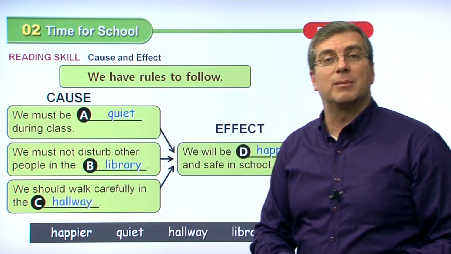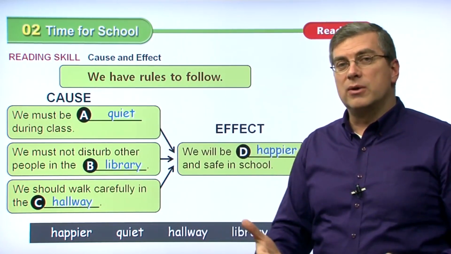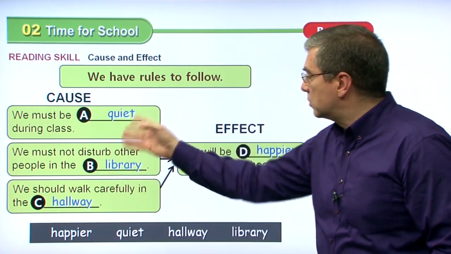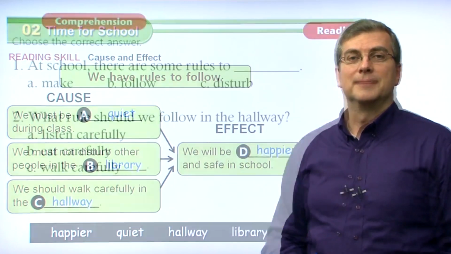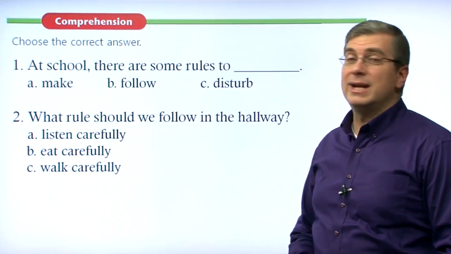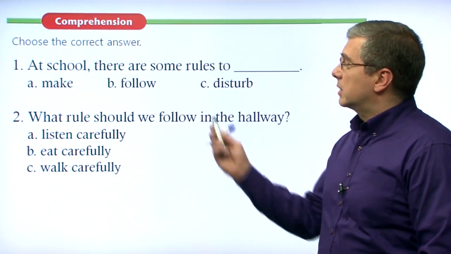Of course, that's what we were talking about. If we're fair and we want to be safe, we follow the rules. And the rules, if we follow these rules, the effect is we will be happier and safer in school. Okay, now let's talk about the reading comprehension questions. How well do you remember the reading? Let's look at number 1.